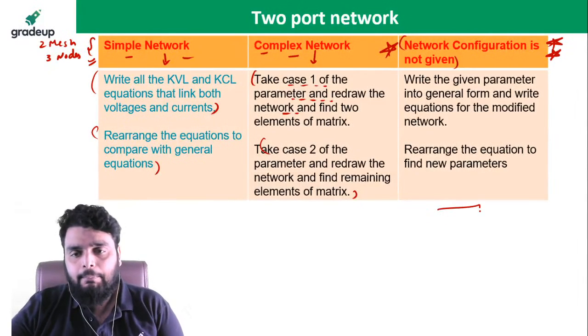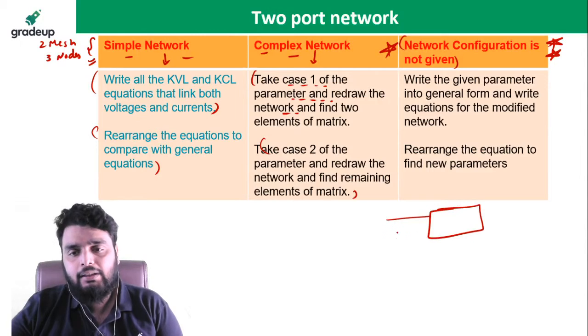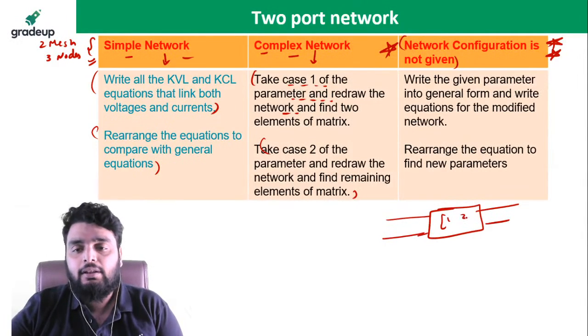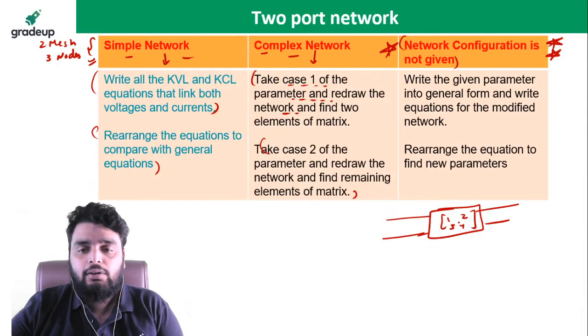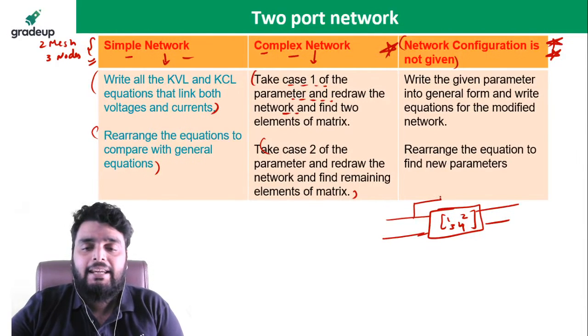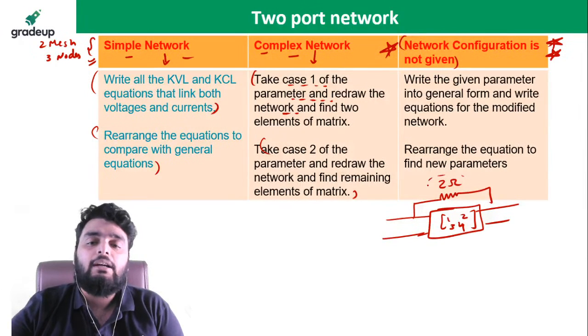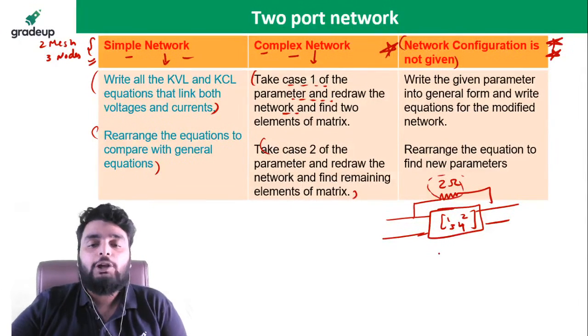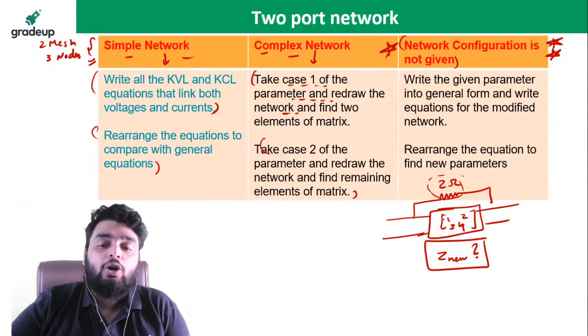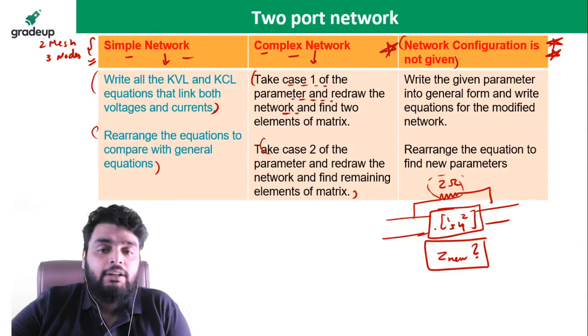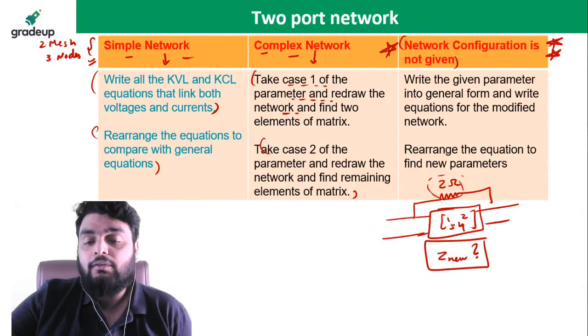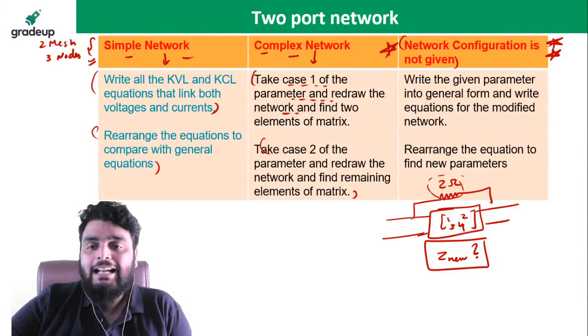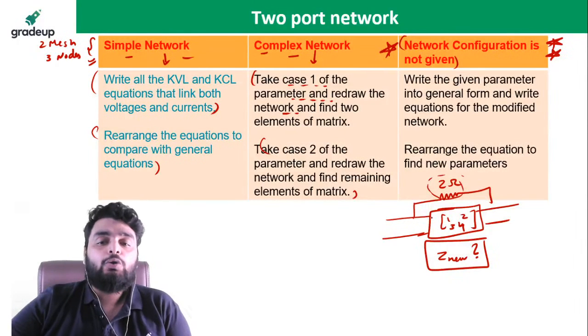Let me give you a simple example. I have a network whose Z parameter is this. Now, if I add one branch here, for example 2 ohm, I need to find out the new Z parameter. So you can see the configuration of this particular network is not given, just the information of the Z parameter is given and a new branch is added. So how to solve this question?